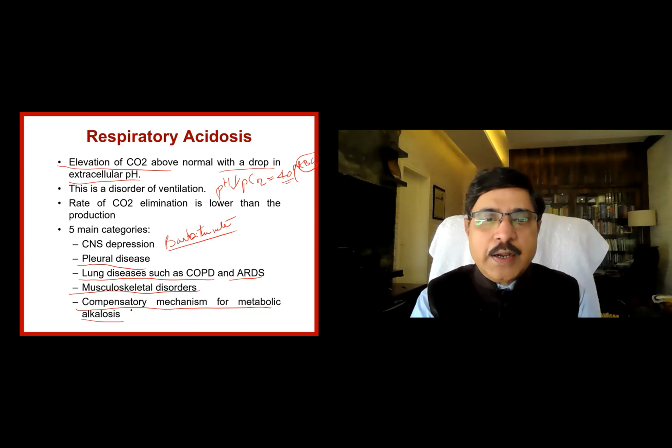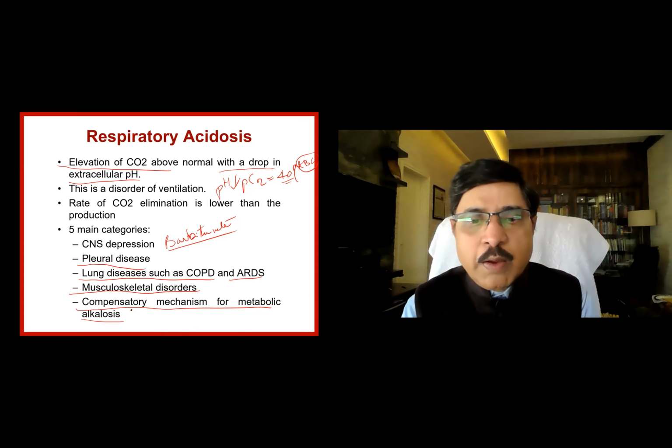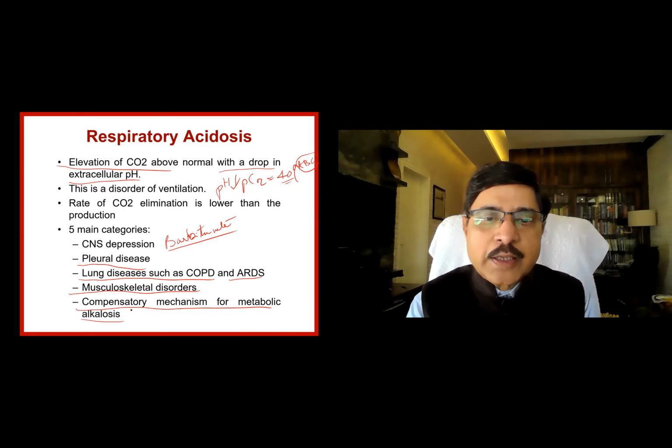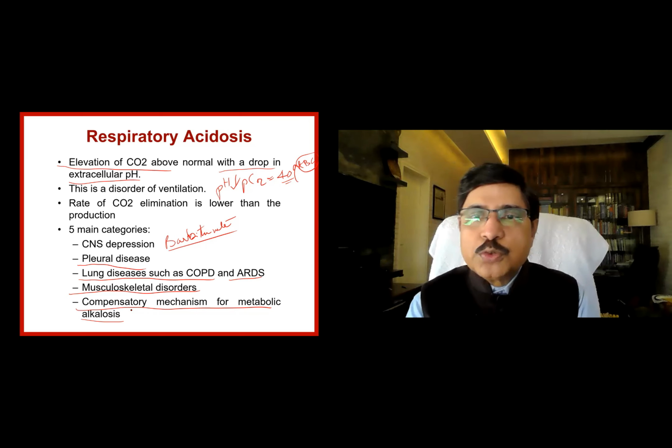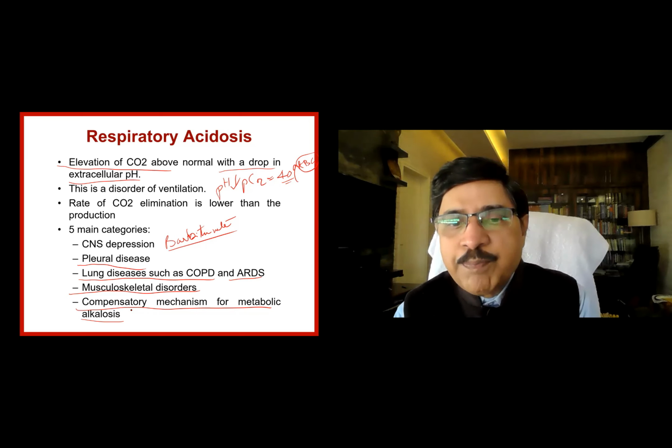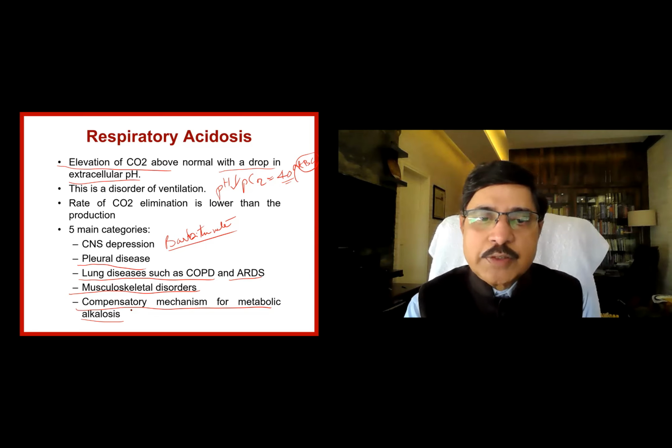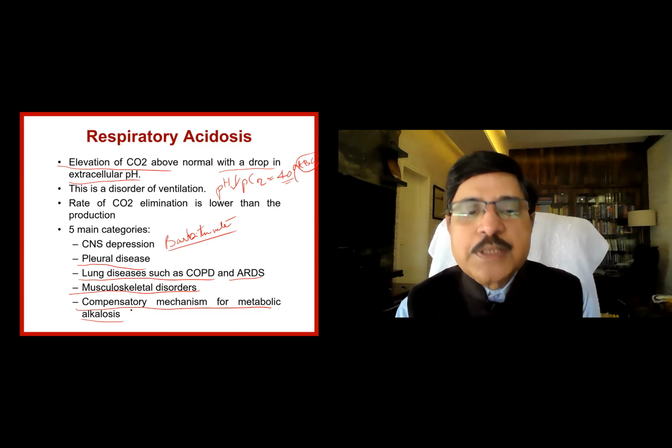The pump handle and bucket handle movements of the ribs are at fault, and naturally the expansion of the lungs is at fault, and exchange of gases is reduced, and PCO2 builds up. That decreases the pH with associated increase in the PCO2.